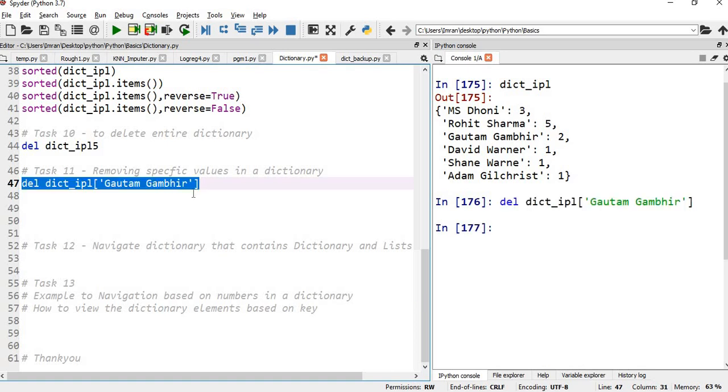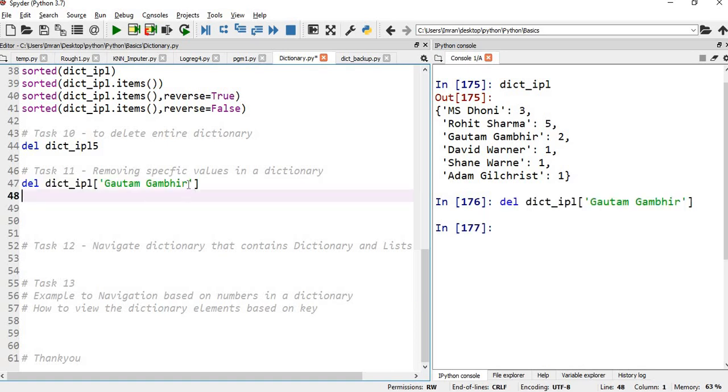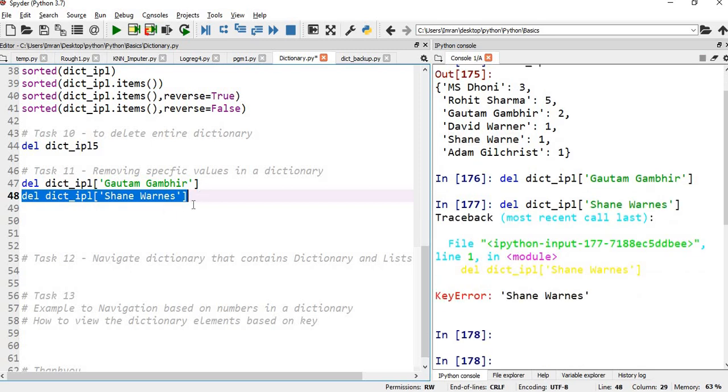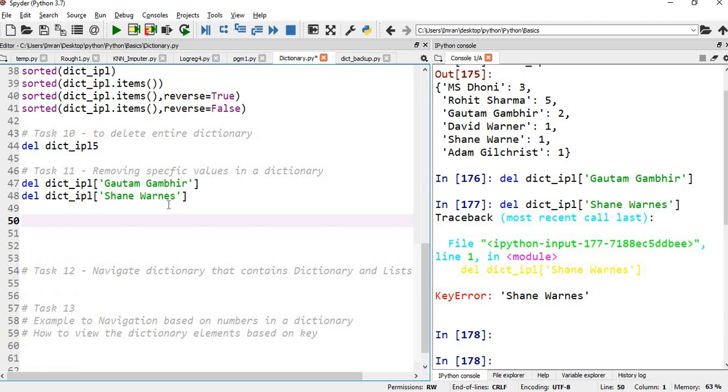Gautam Gambhir. Fine. Now suppose we pass any name here that is not present, this will throw an exception. So how do we handle this exception?